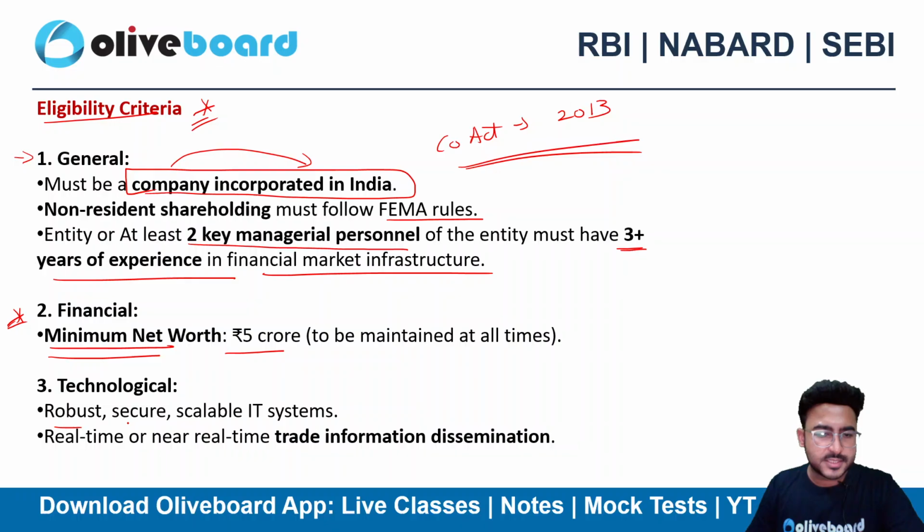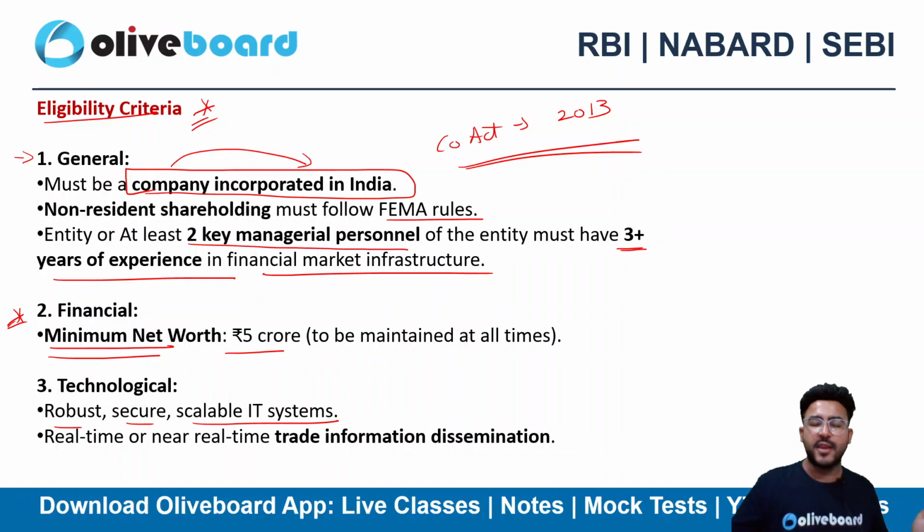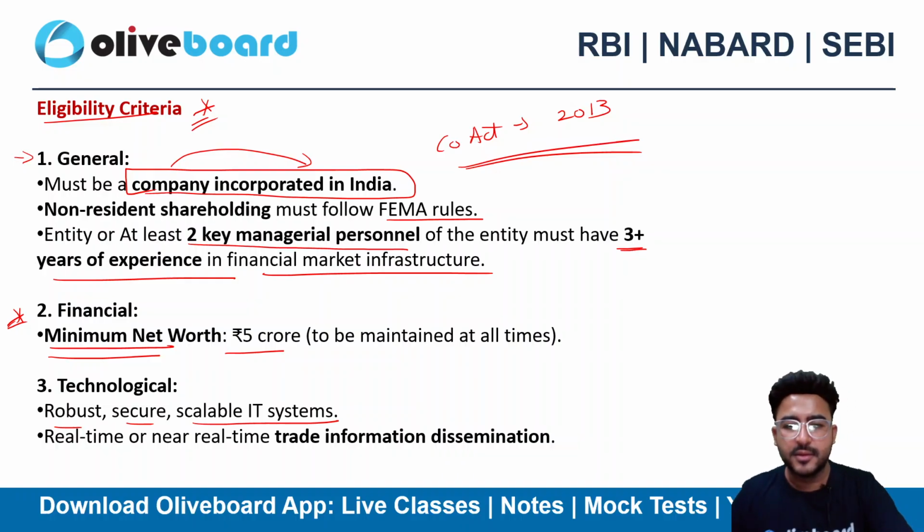Technologically robust, secure and scalable IT system. You should have a strong IT system, a secure IT system and a scalable IT system, because it's very necessary. In case of large demand, you need to immediately scale it, right?